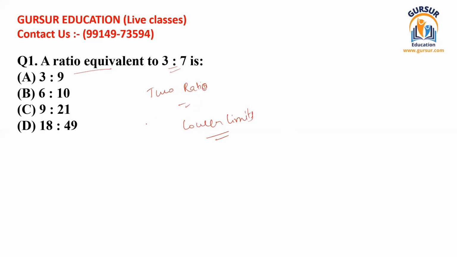And how to reduce? First of all, you have to find a specific table which can divide both numerator and denominator, and reduce them on the basis of that table. Whatever value you get is known as the reduced limit or reduced terms.